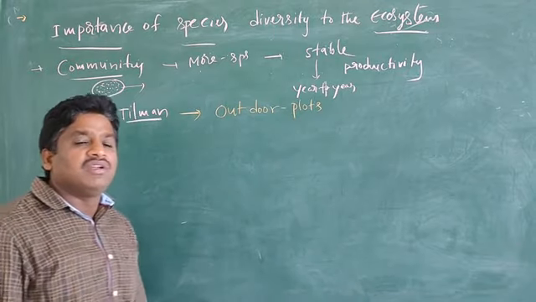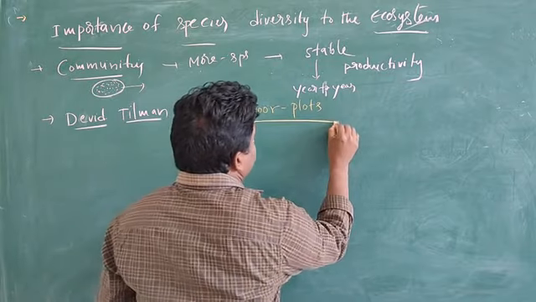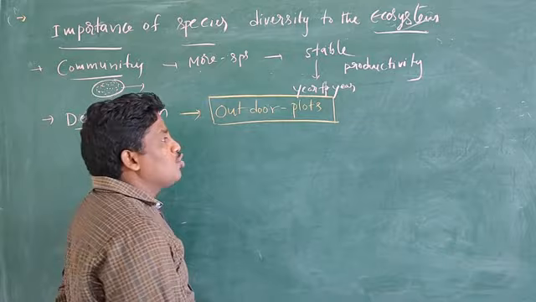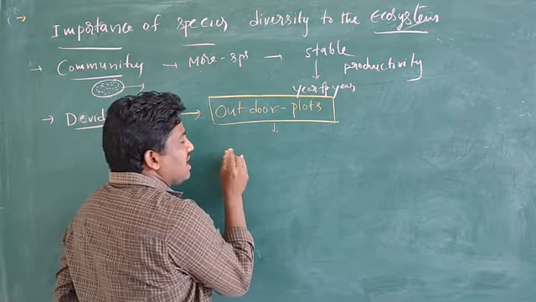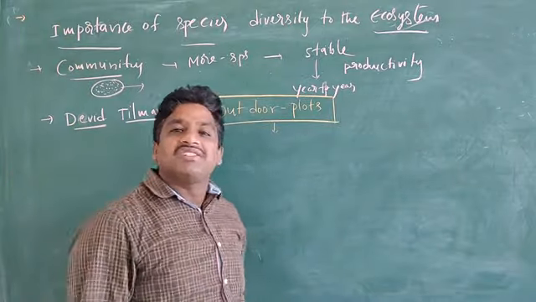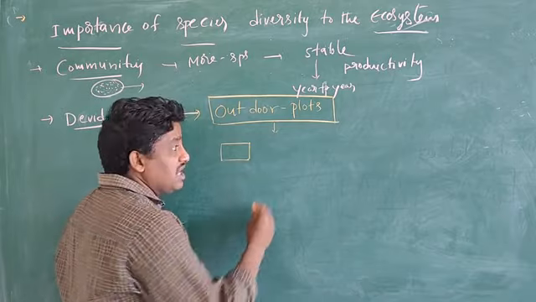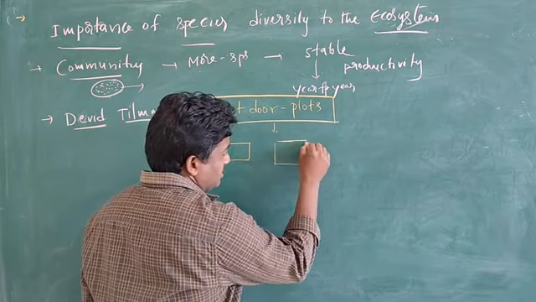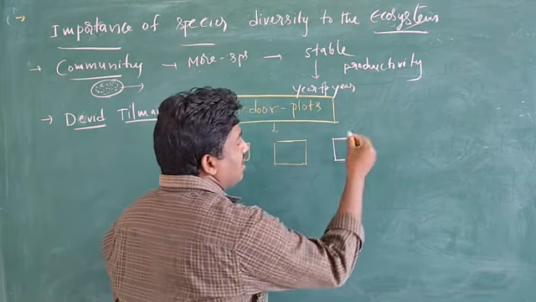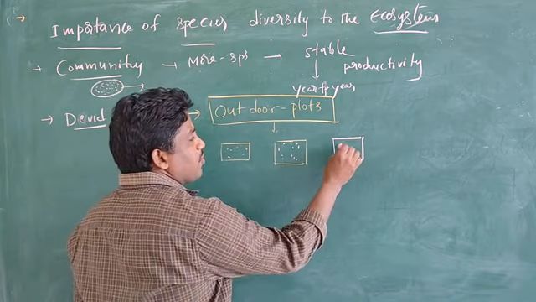He conducted the experiments on outdoor plots. David Tilman took outdoor plots, that means in different regions outside, different plots are taken. This is one plot, this is another plot. Different regions and different plots are taken.